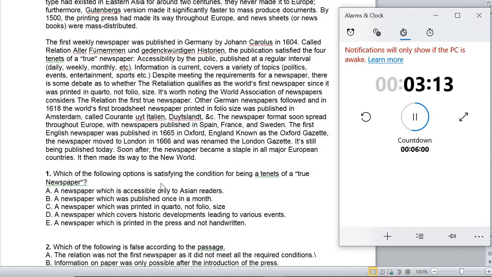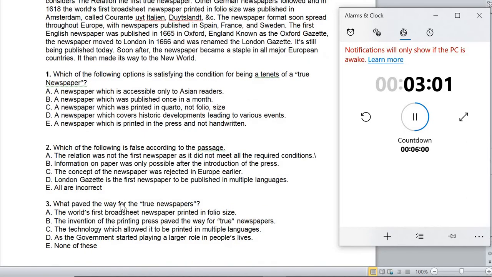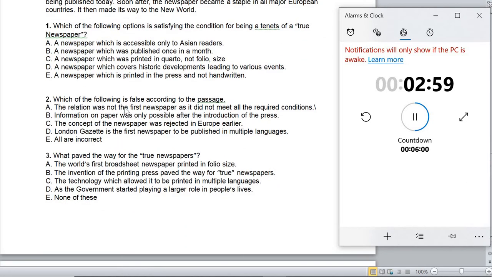Look at the options. Asian readers, no, it's not there. Published once in a month, yes, that's a regularity. And so regular interval, that's a tenet, published at regular interval. So option B is the answer. So we have solved 4 questions. Now let us move on to next question.